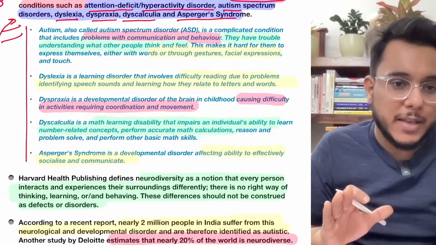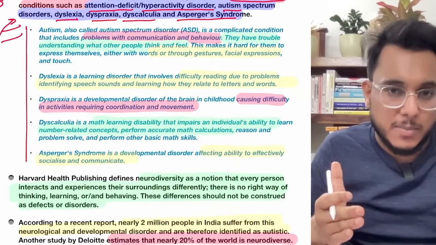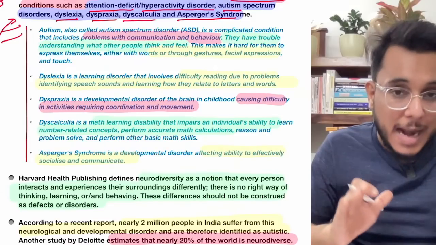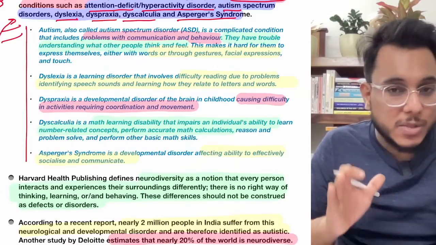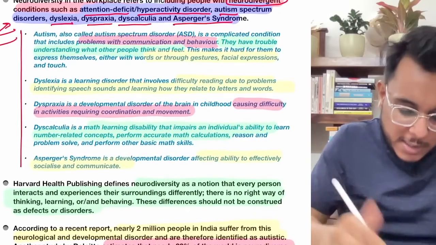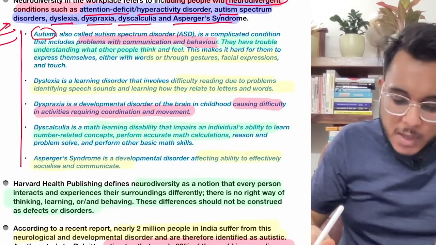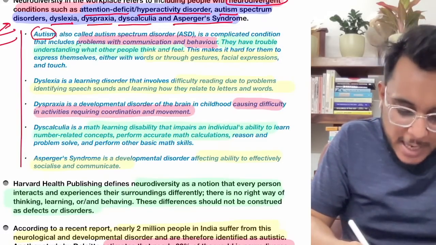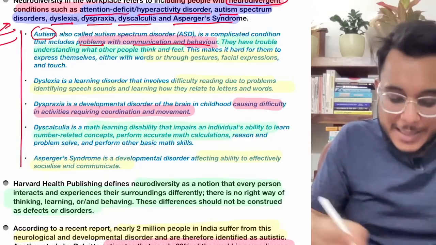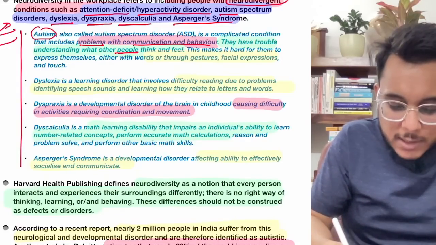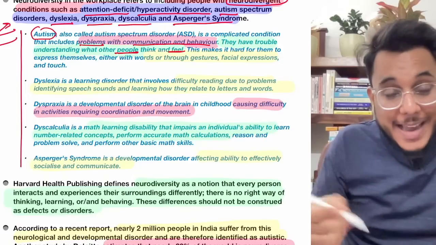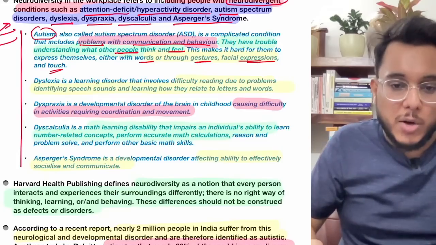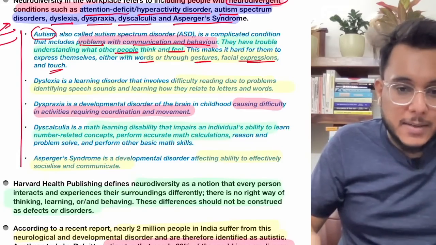And even on such things, I expect that a question in the prelims can come, because for the past 2 years mental health, mental issues and mental syndromes have come a lot into the news. So first of all, autism. Now what's autism? Autism is a mental cognitive condition where people suffering with autism have problems with communication and behavior. They have trouble understanding what other people think and feel. They cannot express themselves through words, gestures, facial expressions and touch. So that is autism.